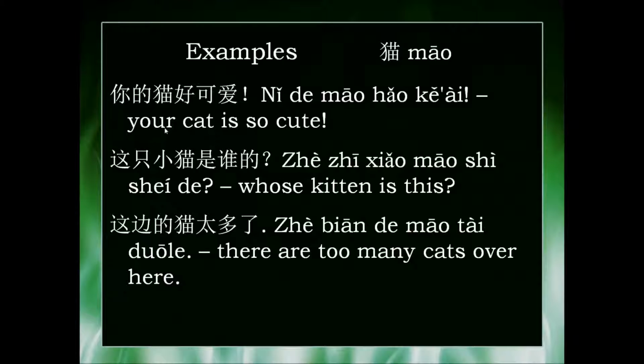And finally, 这边的猫太多了。There are too many cats over here. It could indicate an area or a region where they've multiplied too much and you're just passing this comment, there are too many cats over here.